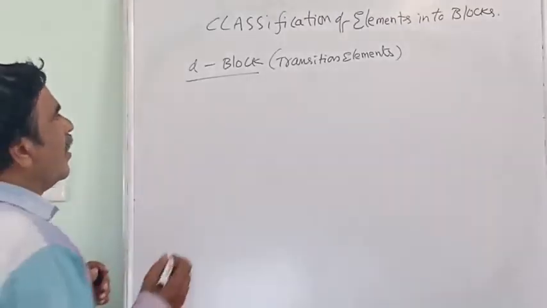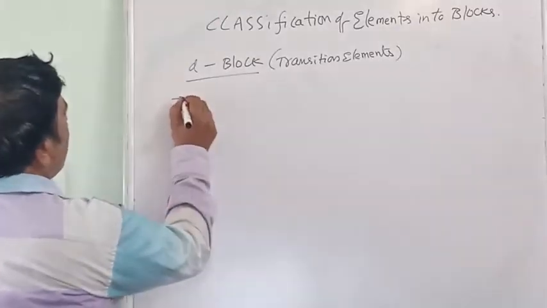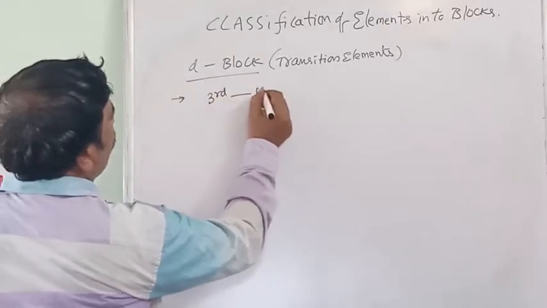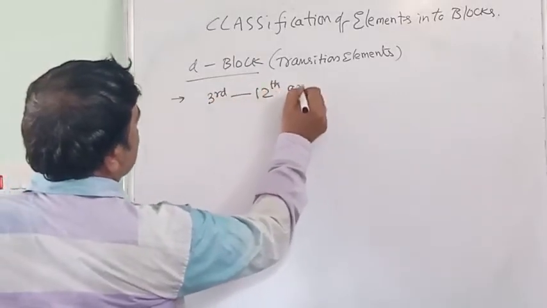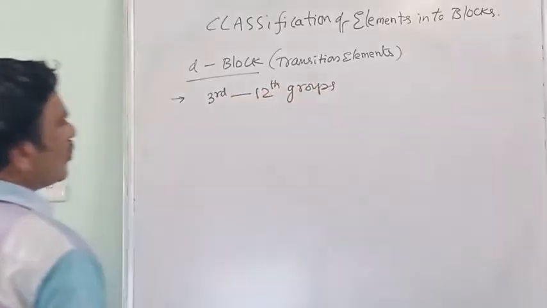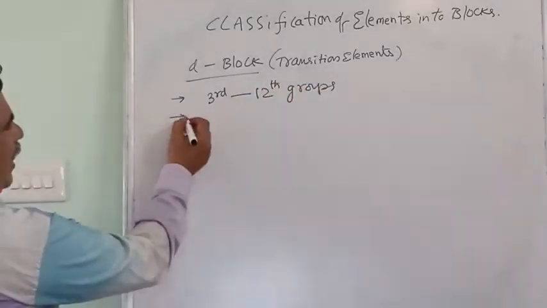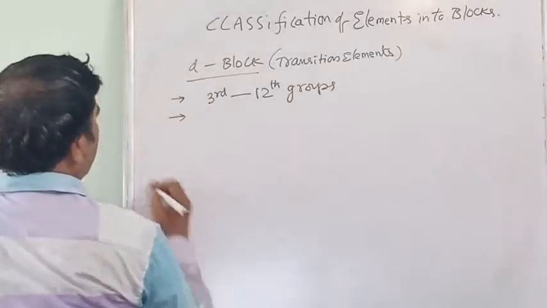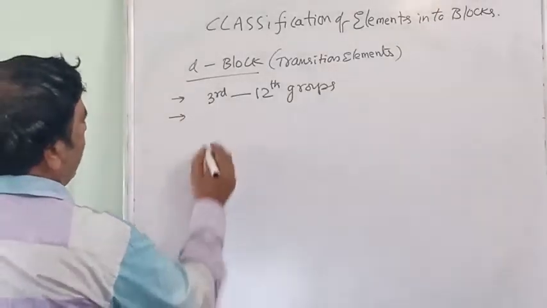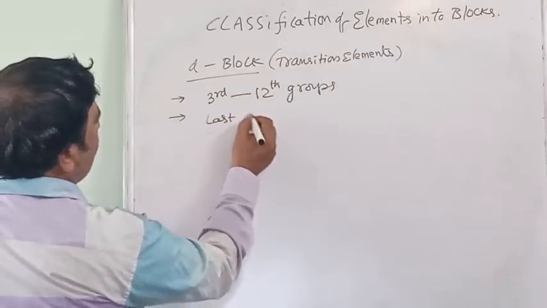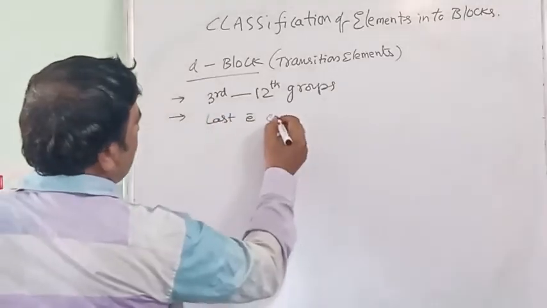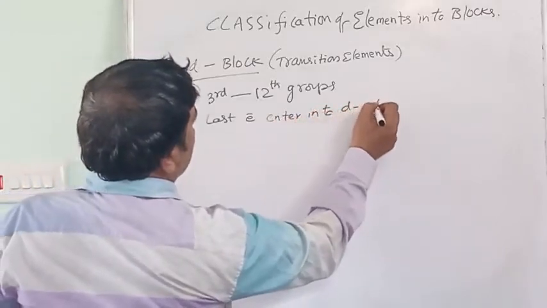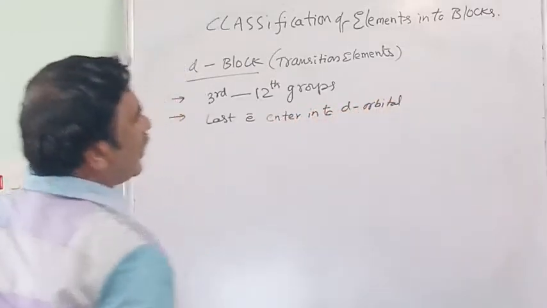Now coming to D block. Who are D block? See, group 3rd to group 12th. 3rd to 12th groups are named as D block. And why it is named as D block is, the last electron for these elements enters into d orbital.